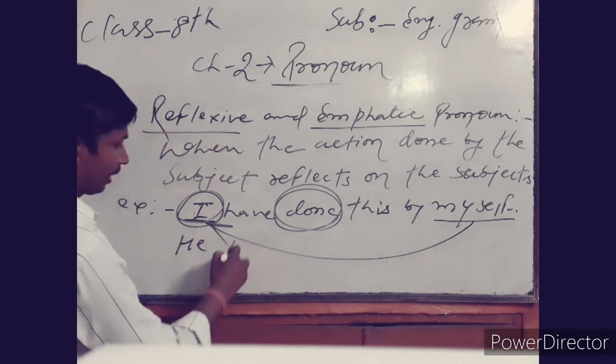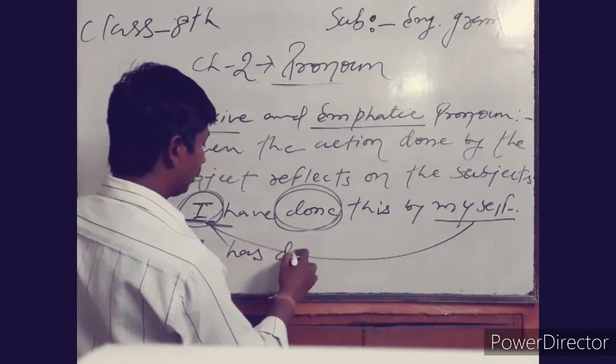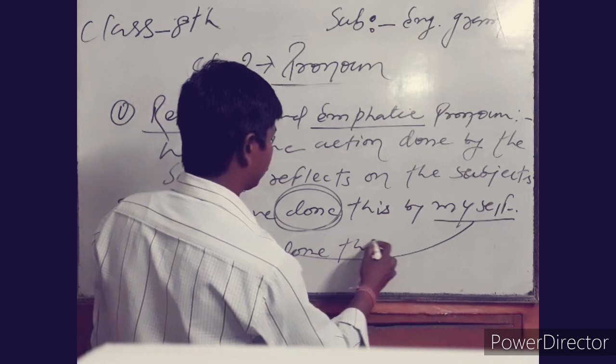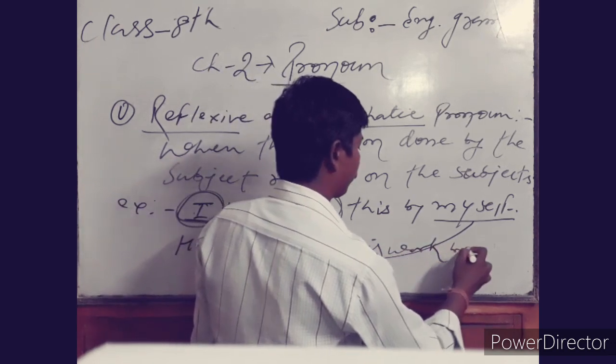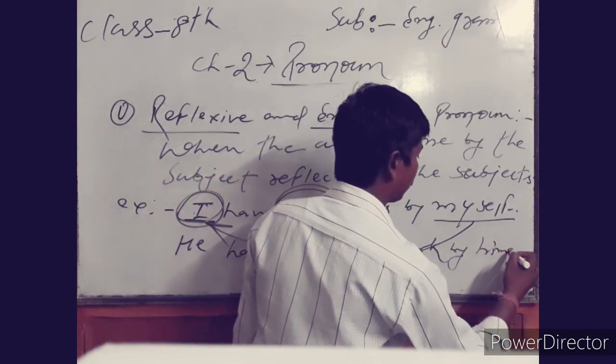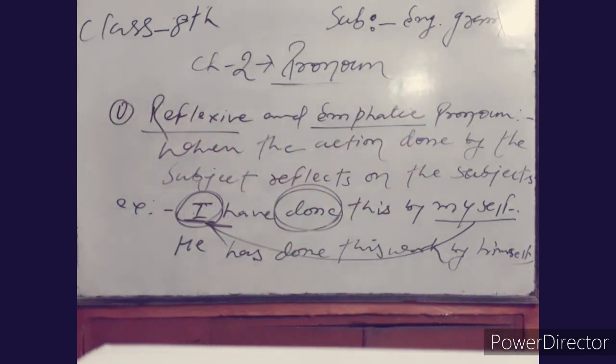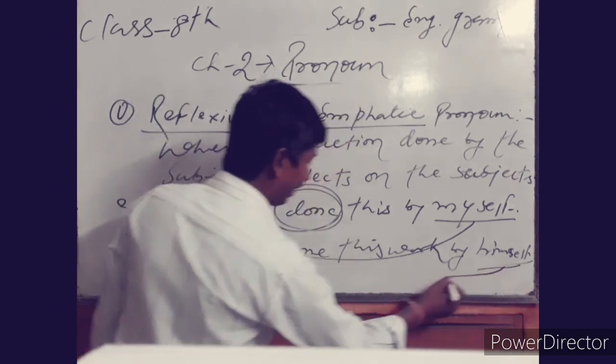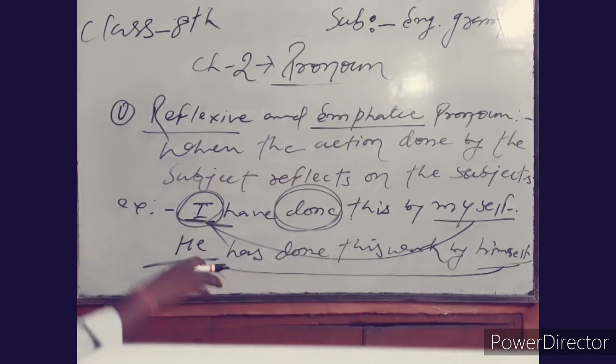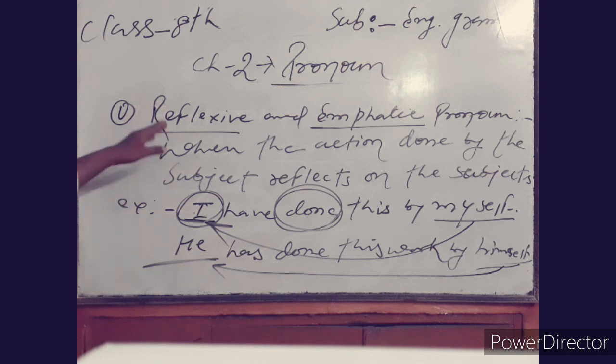"He has done this work by himself." See, he has done this work by himself. He is the subject and it is the pronoun that reflects the subject itself, and that is why it can be said to be a reflexive pronoun.